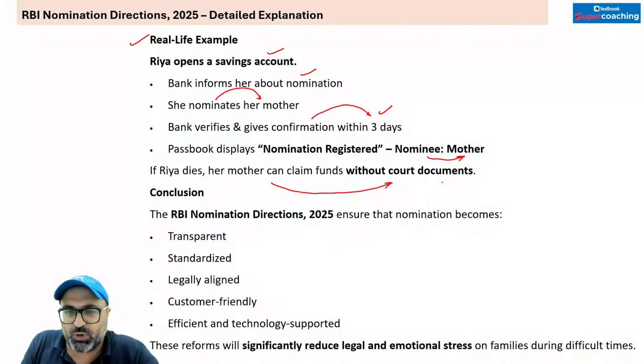So you have to remember 3 things. One is today's direction, before that the Banking Laws Amendment Act 2025 with the up to 4 nominee part, and last, you have to remember that there is one more direction which was given by RBI regarding the claim settlement of deceased person's account. So these are 3 circulars of RBI which are interrelated, and I'm pretty sure all these 3 circulars are absolutely clear to you.